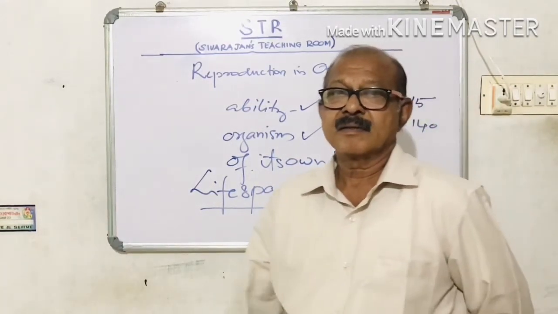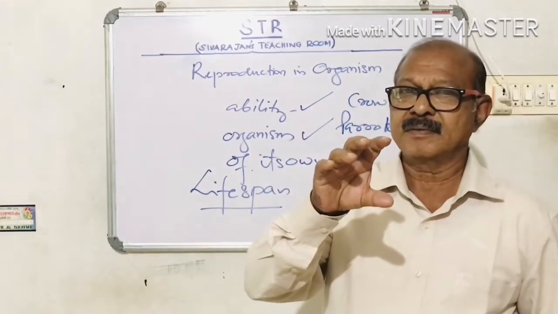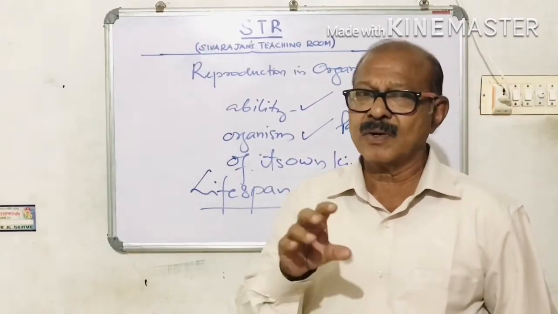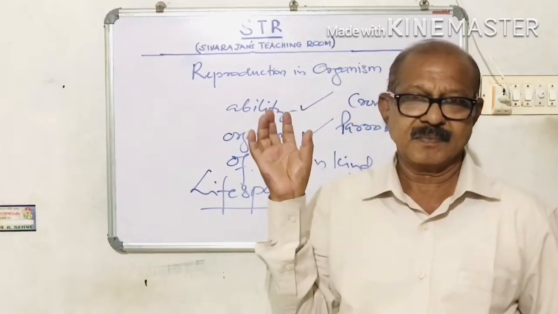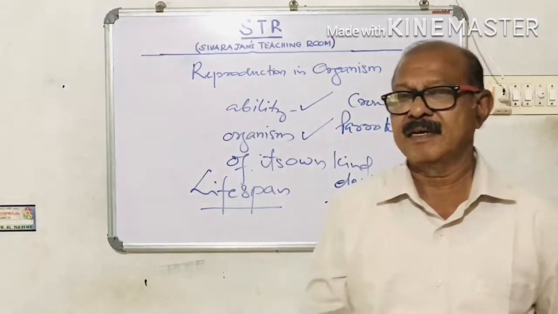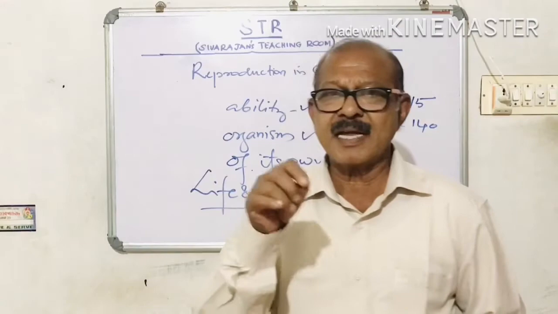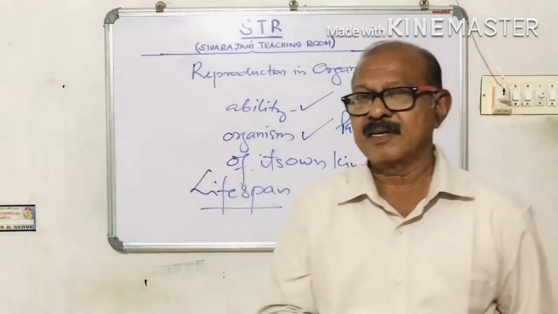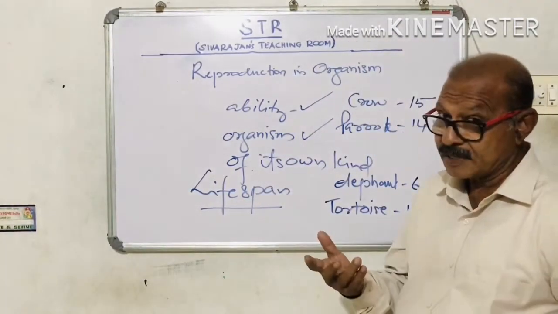What is it? The statement is given: the size of an organism has no relation to its lifespan. The question is, substantiate this statement with your answer. What can be the answer?